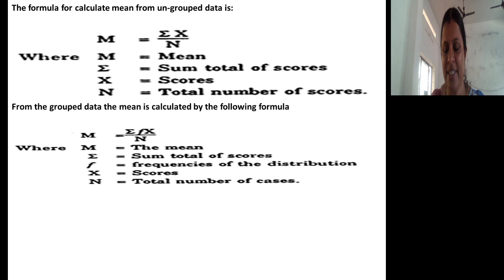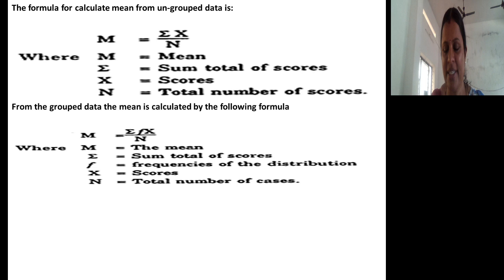Listen carefully. In case you have individual data, data of each individual student with regard to their height, their weight, or the total marks scored by them, then it is ungrouped data. What's the formula? Summation x divided by n.